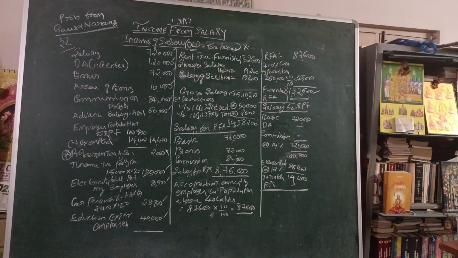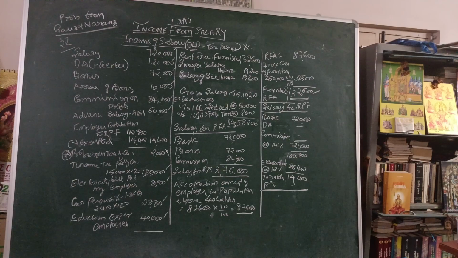Our condition says that the amount of rent free accommodation is taxable if the population level is more than 40 lakhs. What is the population of Kolkata? It is assumed to be more than 40 lakh based on the census of 2011. Okay, so accordingly we are taking.